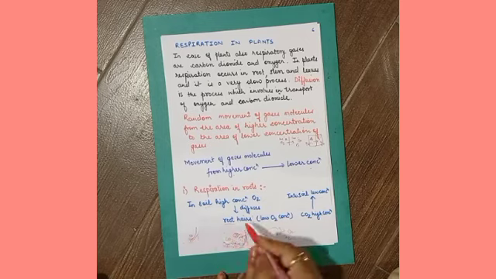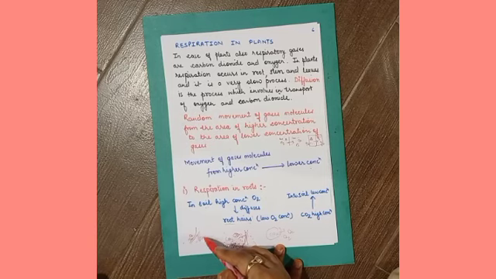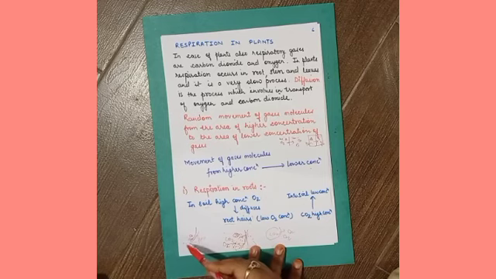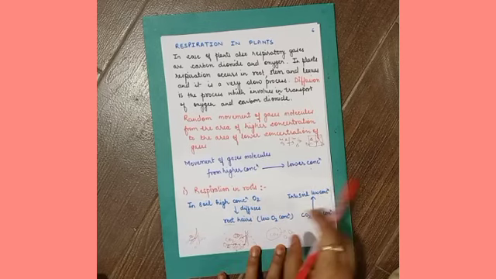Is it clear? Because in the root hair there is a high concentration of carbon dioxide and in the soil there is a lower concentration of carbon dioxide. So carbon dioxide will diffuse from higher concentration to lower concentration, and oxygen will diffuse from the soil, where there is a high concentration of oxygen, to the root hair, where there is a lower concentration of oxygen.